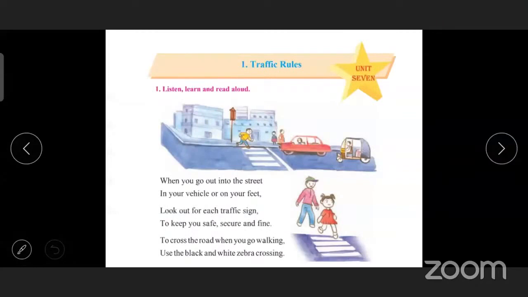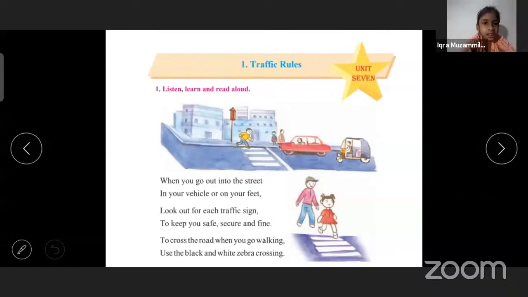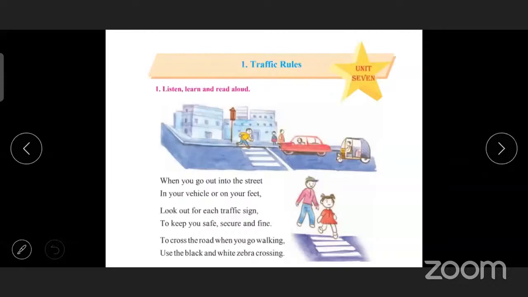Okay. Now, understood the poem, traffic rules? Now tell me, which are the rhyming words in this poem? Which are the rhyming words? Street, feet, sign, fine, walking and crossing. So these are the rhyming words. Understood?